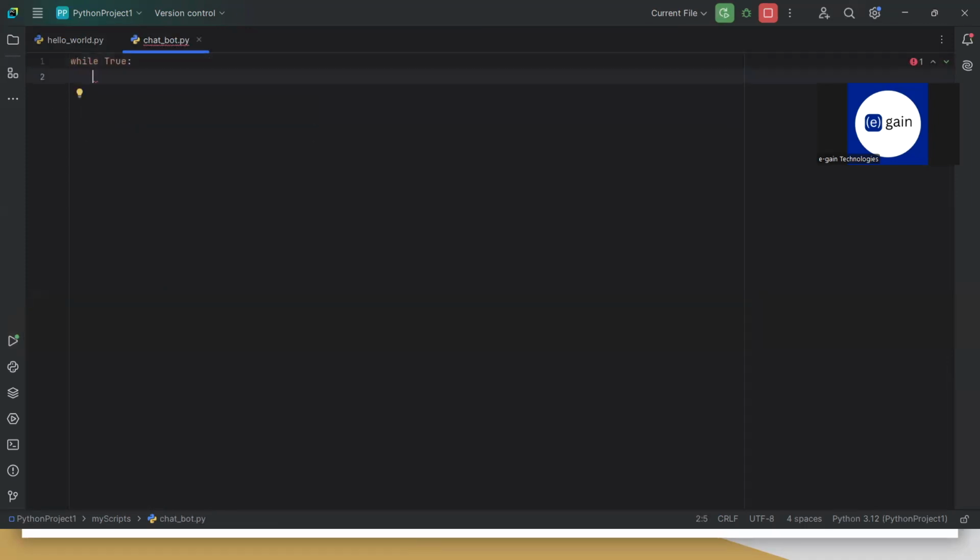What we are going to do is take the user's input and then reply something back to the user. User input is equal to input.